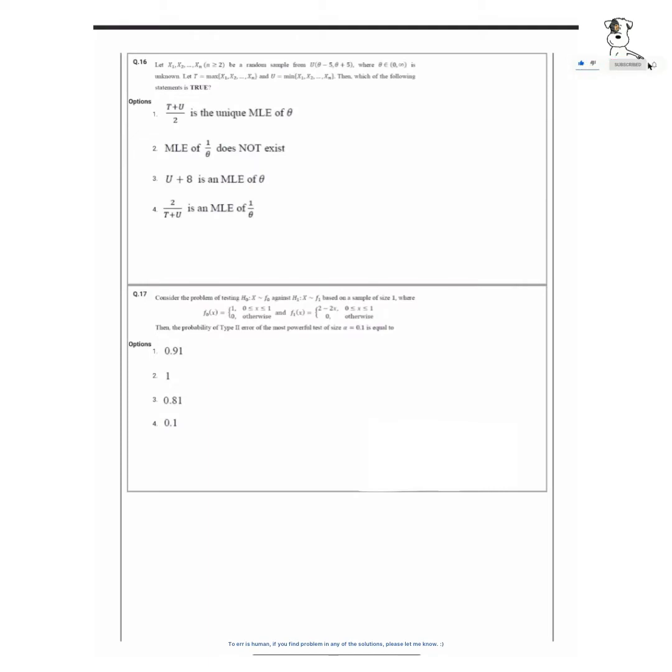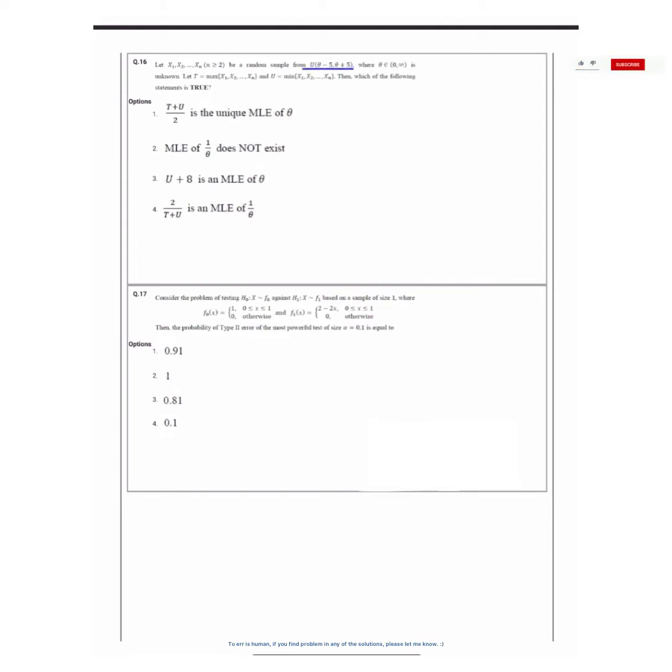Question number 16. Read the question first. We have been given a random sample from uniform(theta minus 5, theta plus 5), and we have been given the range of theta. T is the maximum of the Xi's and U is the minimum of the Xi's. Then we have to see which of the following statements is true.